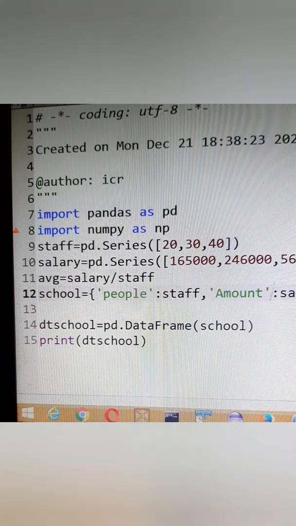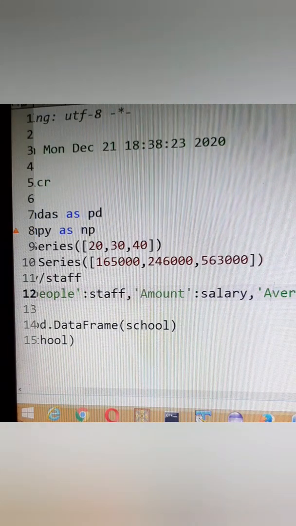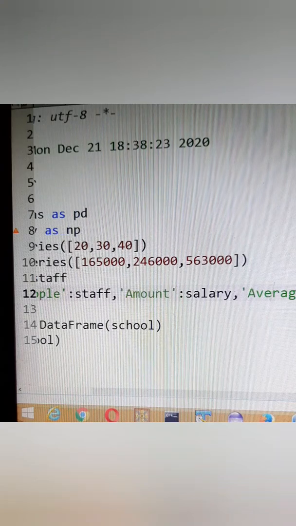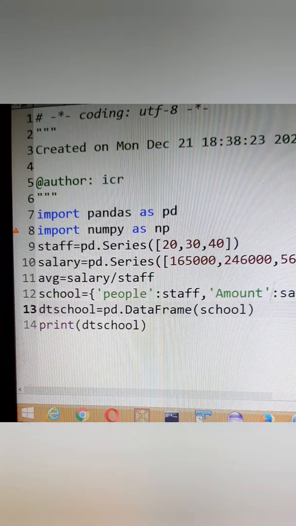This dictionary is having already people and amount, and now it will also have one more key, and that is average, which will keep AVG, in which I have calculated the average. Now in this data frame that I have created, I'll be keeping school. Let's see how the output comes out to be.